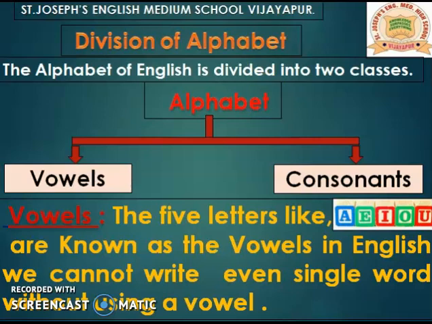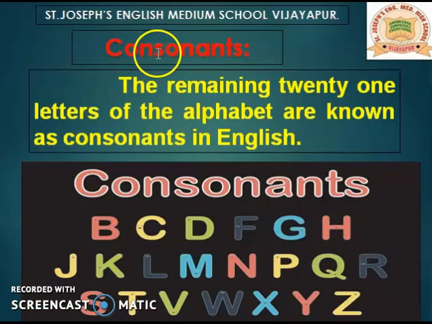Next, consonants. The remaining 21 letters of the alphabet are known as the consonants in English.